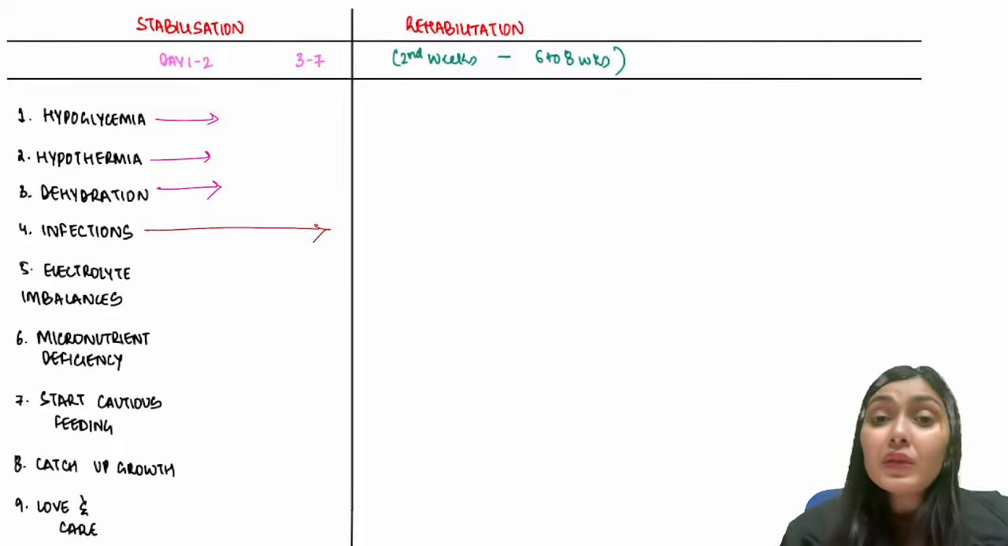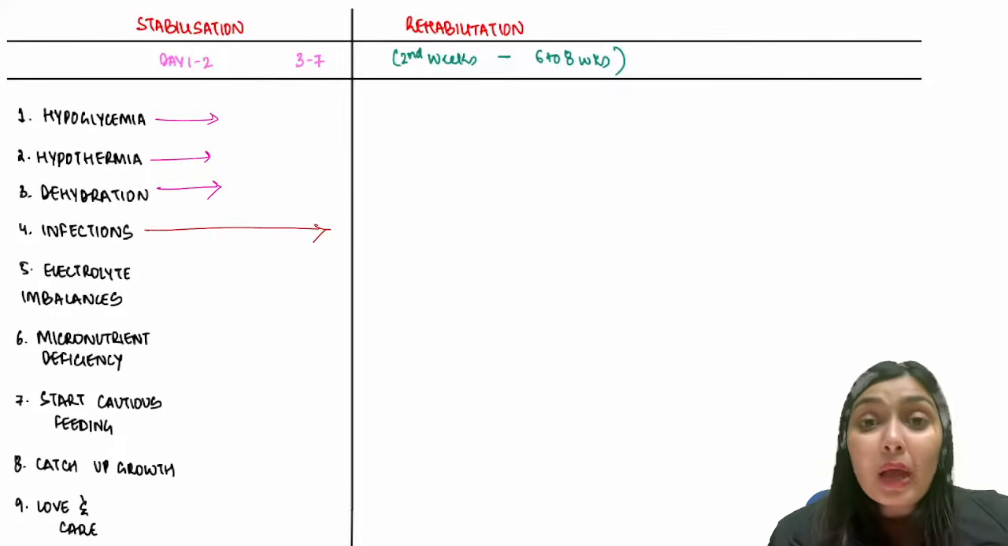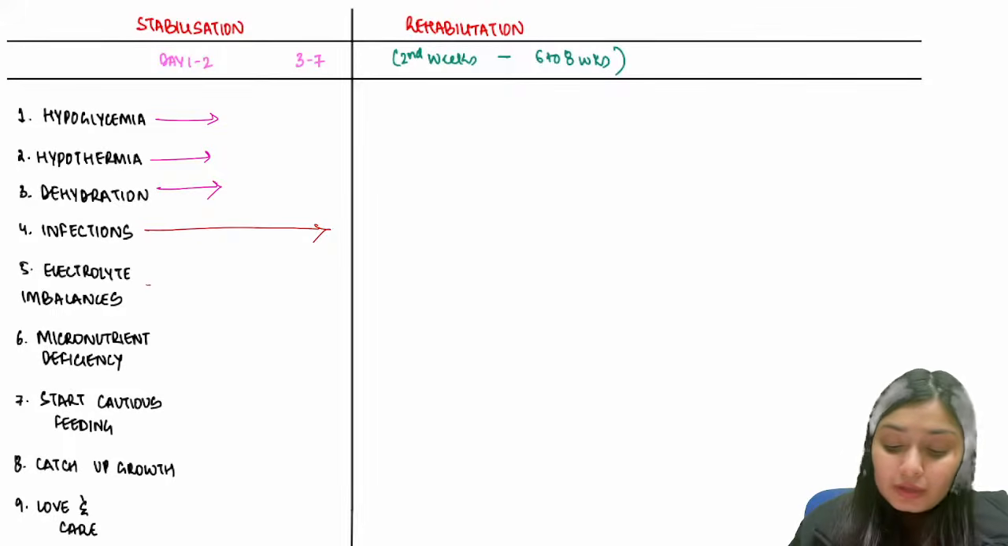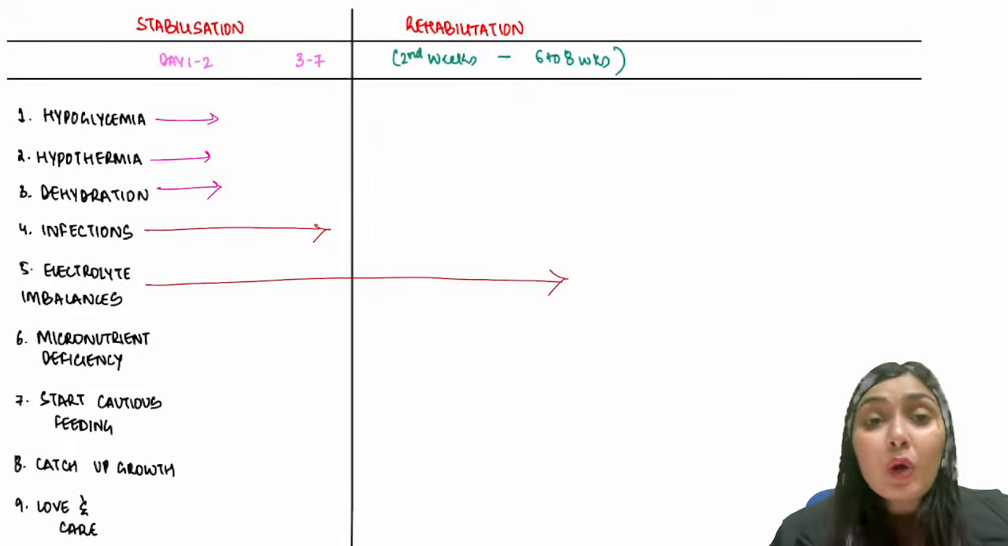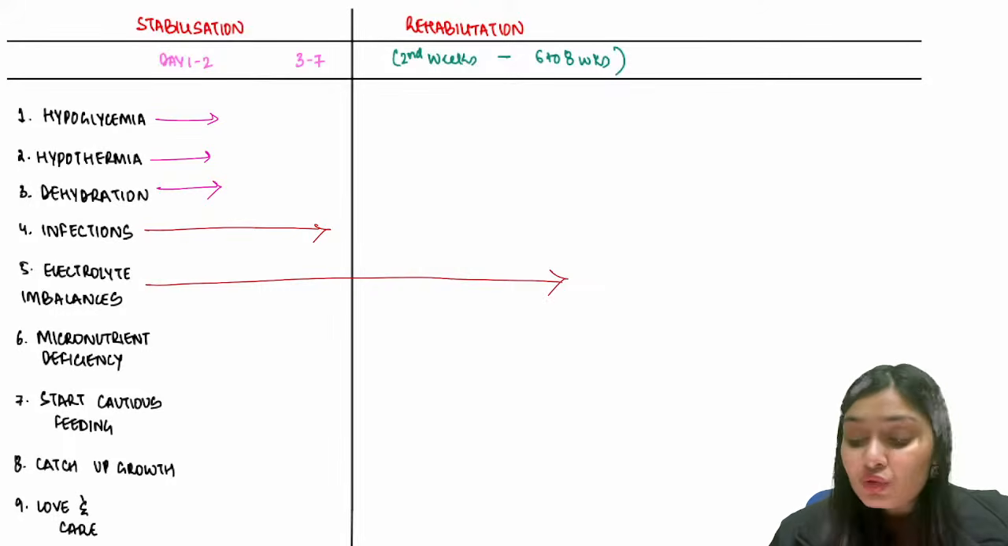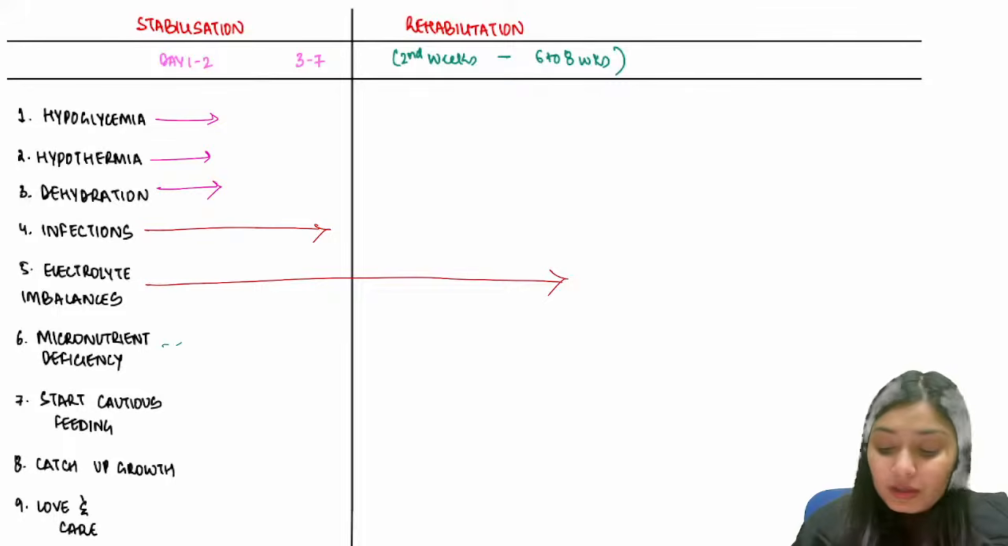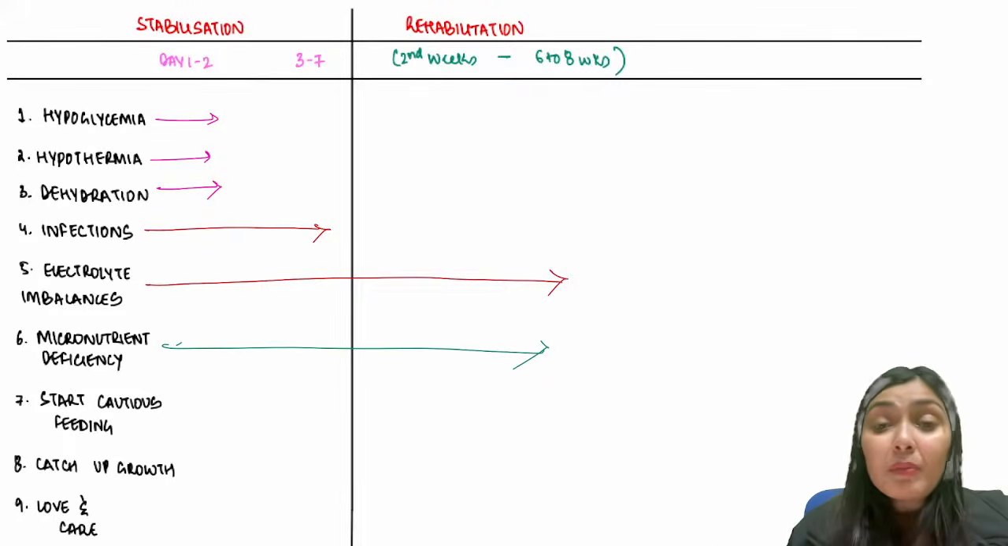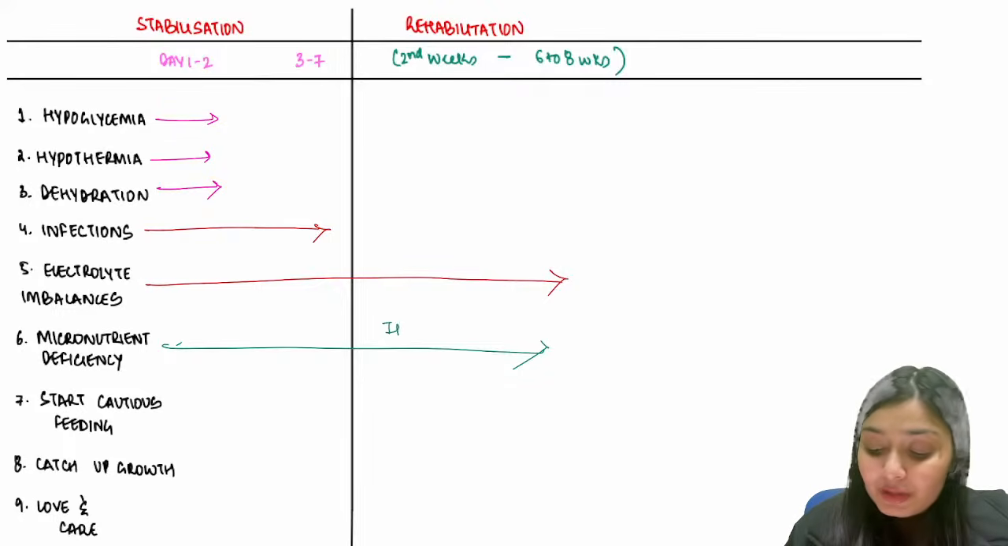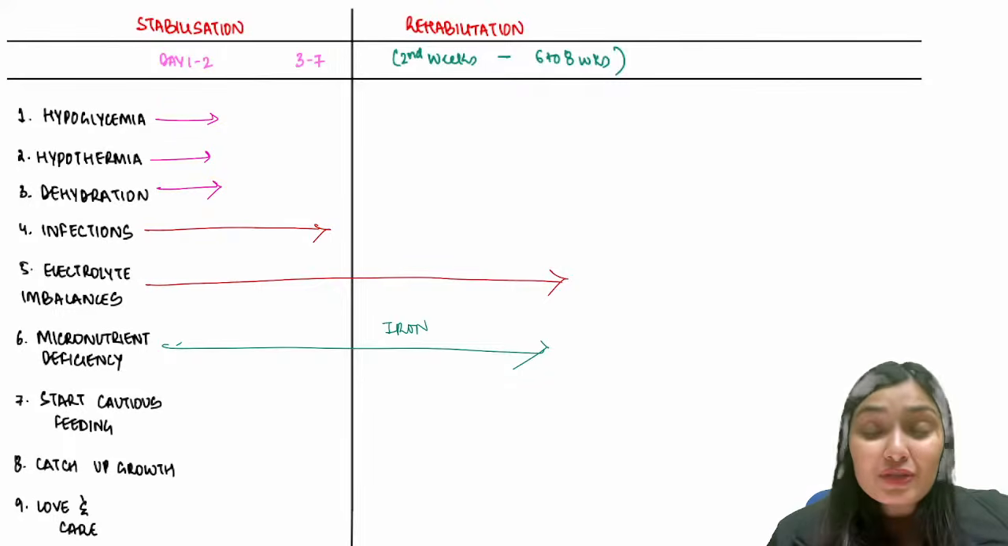Electrolyte imbalances, we never want electrolyte imbalance to happen, whether in the stabilization or in the rehabilitation phase. So electrolyte imbalances I will take care of throughout. What about micronutrient deficiency? Again, I'm going to take care of that throughout. And remember, iron supplementation is not started initially. Iron supplementation will be given in the rehabilitation phase. Why? We are going to discuss further.